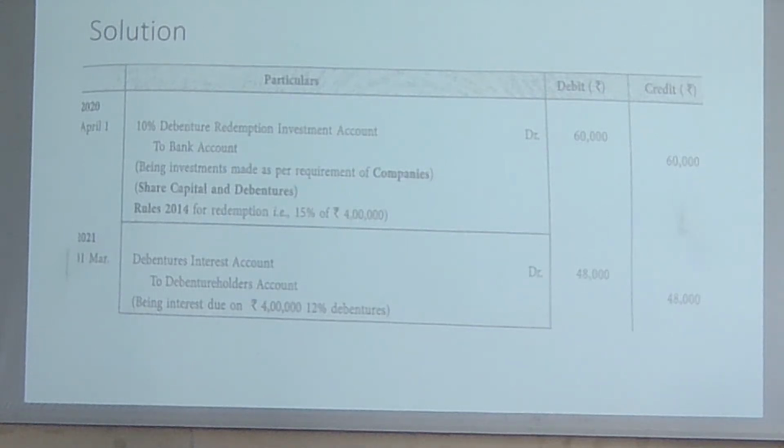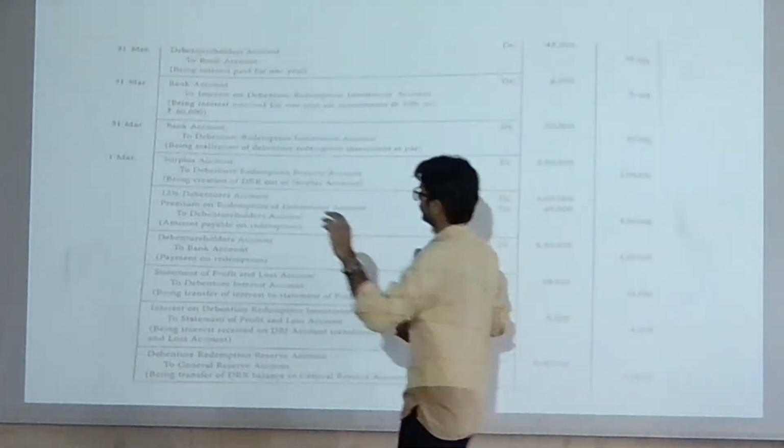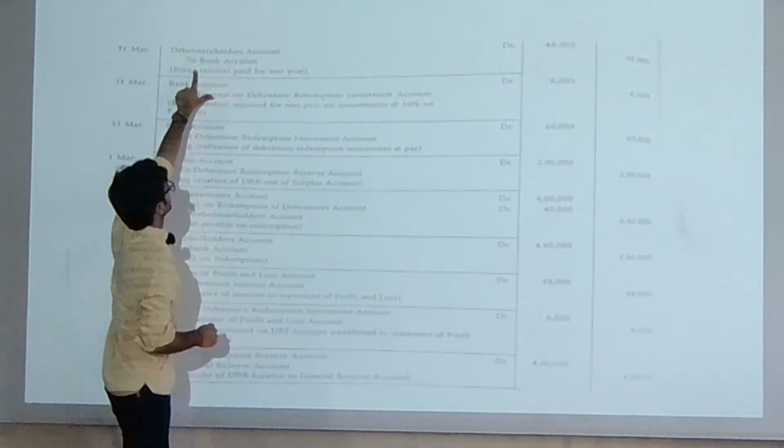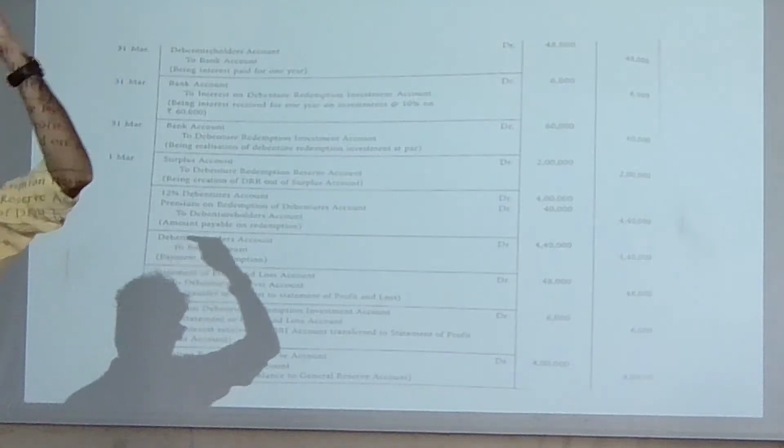So मान लो रिडम्पशन इस साल का भी तो देना ही है ना आप लोगों को. So here I'm talking about 48,000 rupees and done. Now the next slide please. अब देखो वहां पर being interest paid for the 1 year. Look at this point. Debentures holders account debit. Done. और आपका बैंक अकाउंट it is going to reduce.